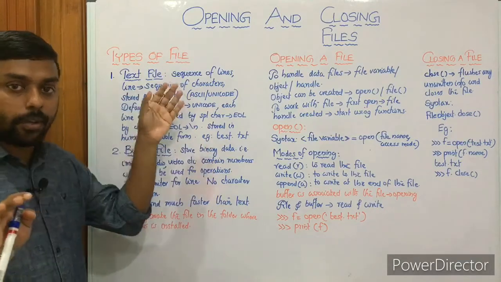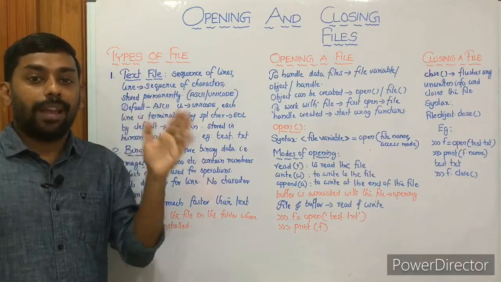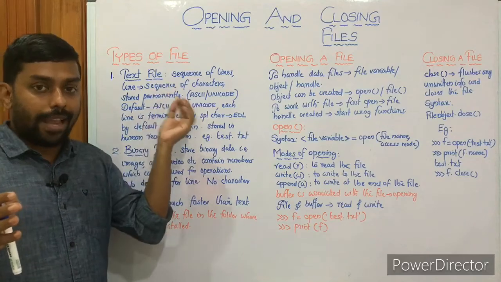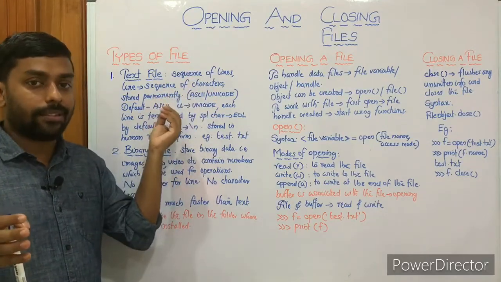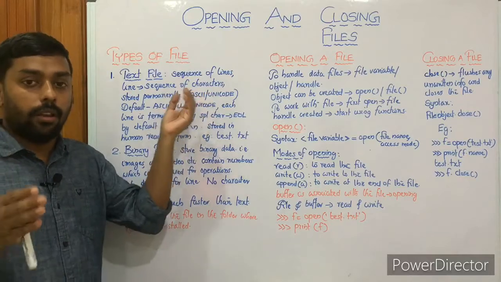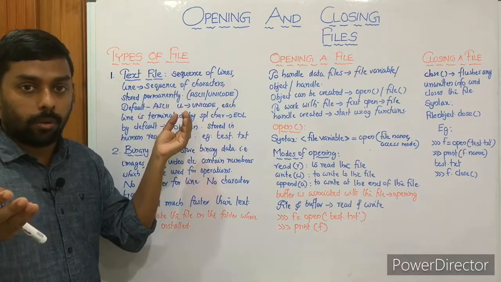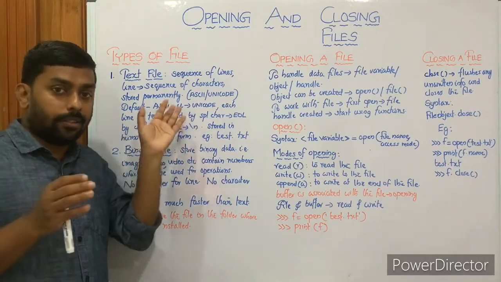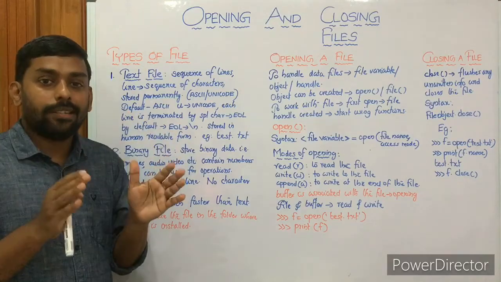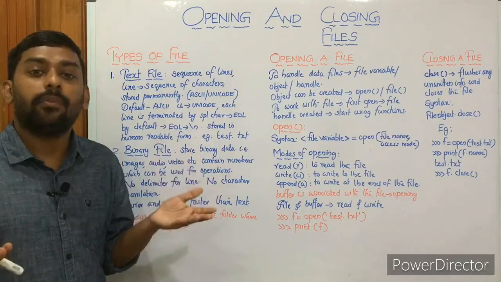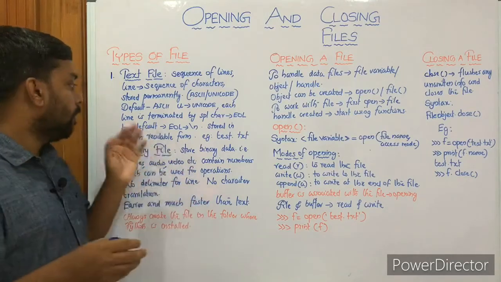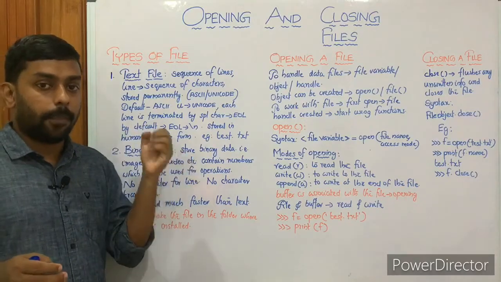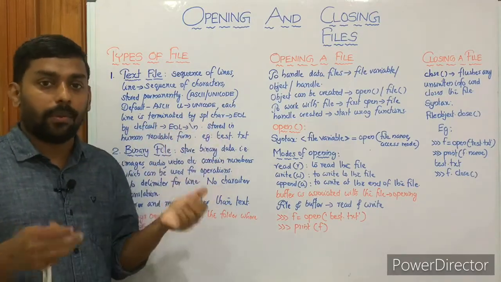Some additional information: a text file is a sequence of lines. And what is a line? A line is a sequence of characters, right? Then it is encoded in ASCII or Unicode. By default it is encoded in ASCII, American Standard Code for Information Interchange, and if you want to make it Unicode, you have to add a constant, that is U. Then, a very important point: every line is terminated by EOL, end of line, and by default it is \n. Then it is stored in human readable form, and test.txt is an example of a text file, right?